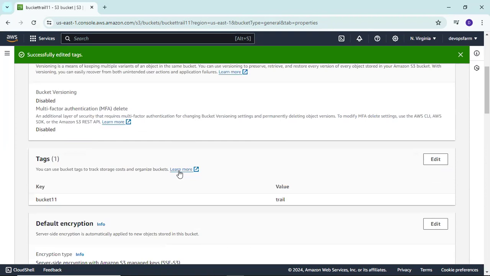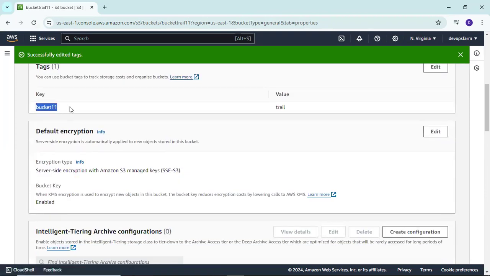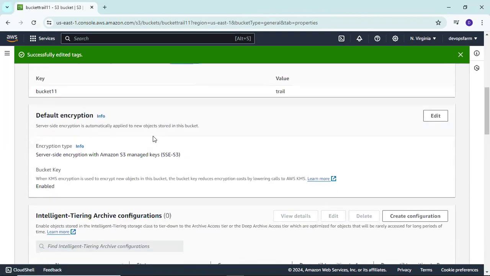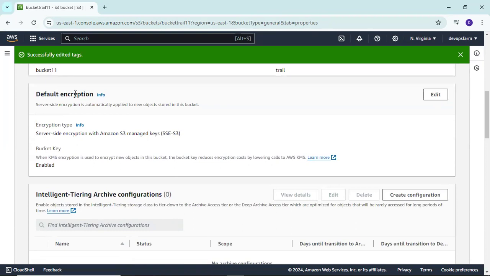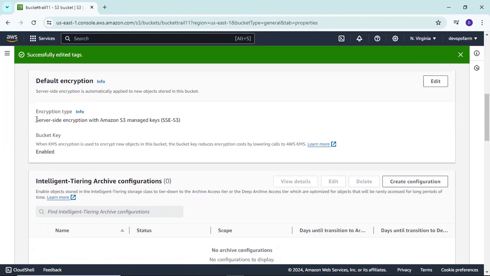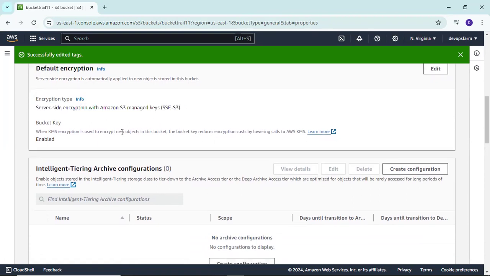You can see here it will succeed, and this is the default encryption for our bucket. Data is encrypted with SSE-S3.